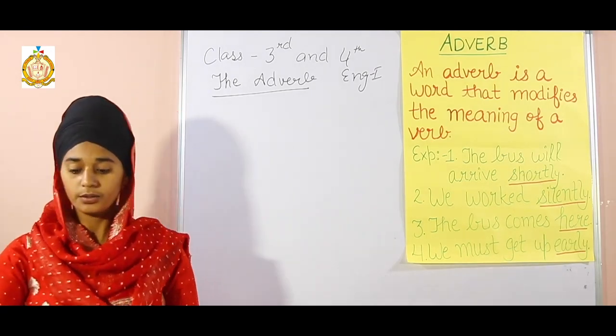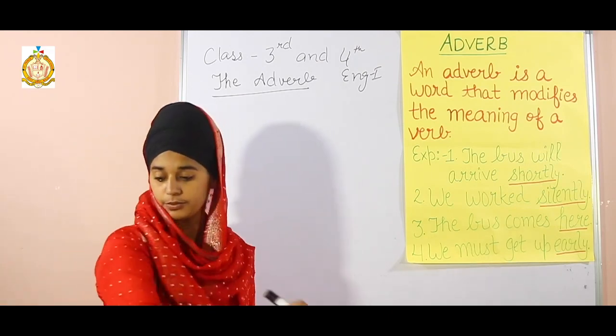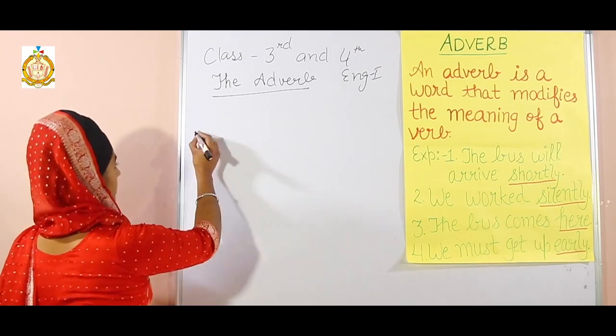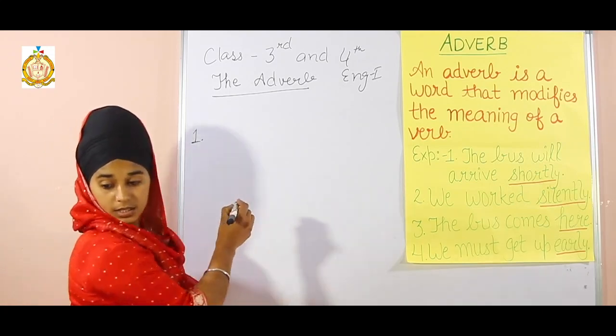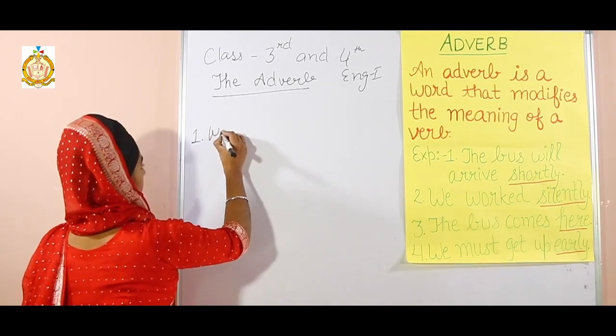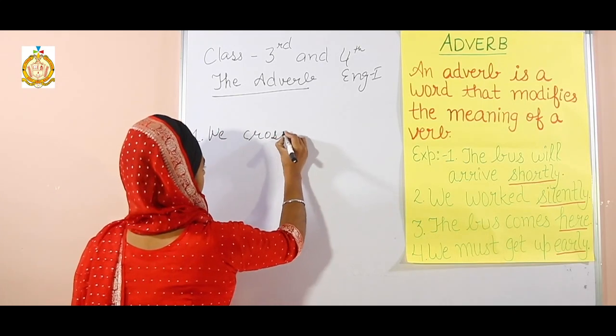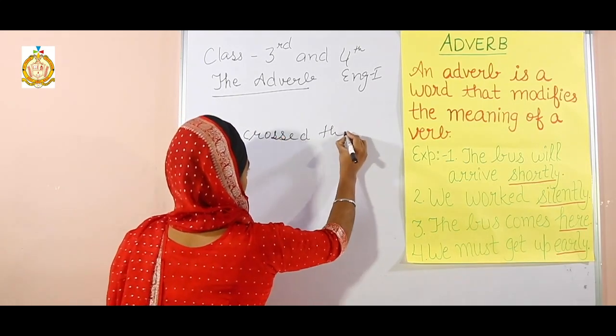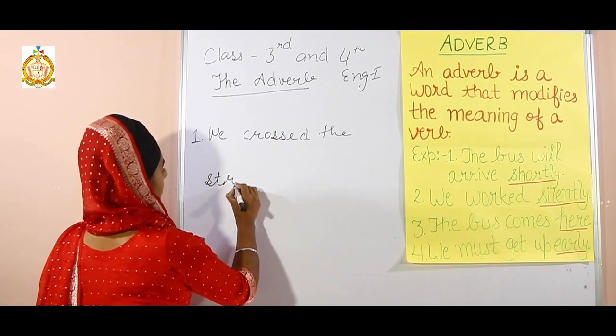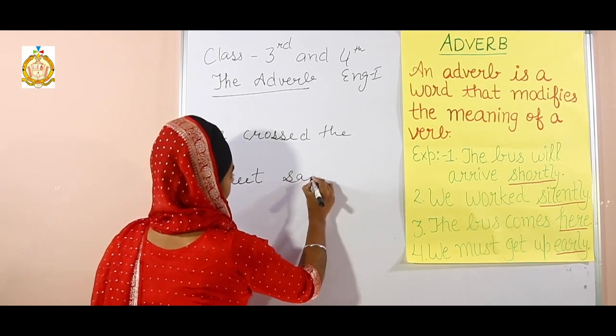So now I am going to give you some examples. First is, we crossed the street safely.